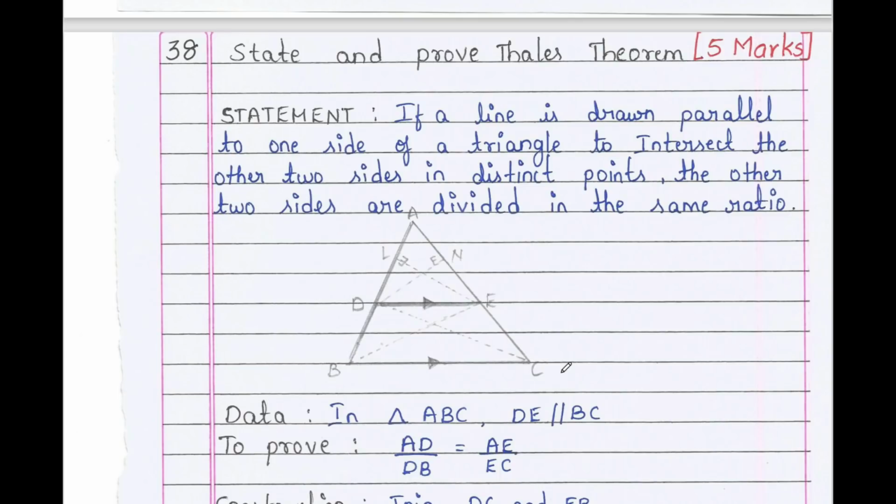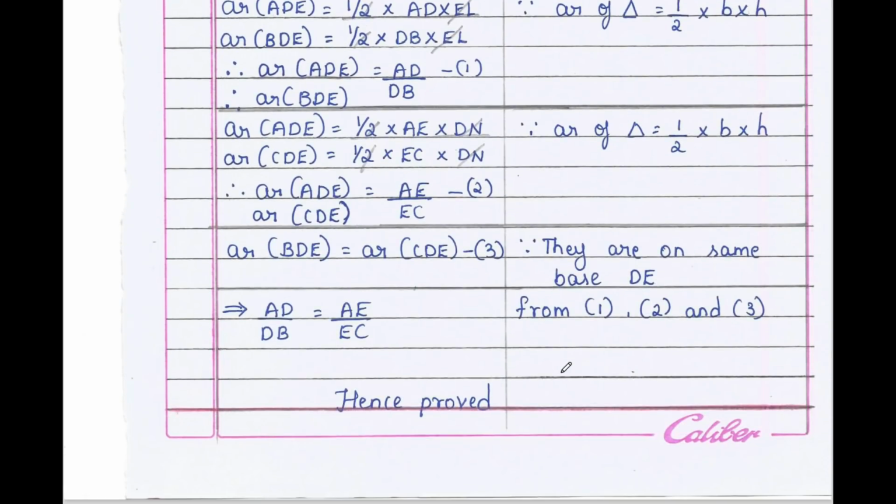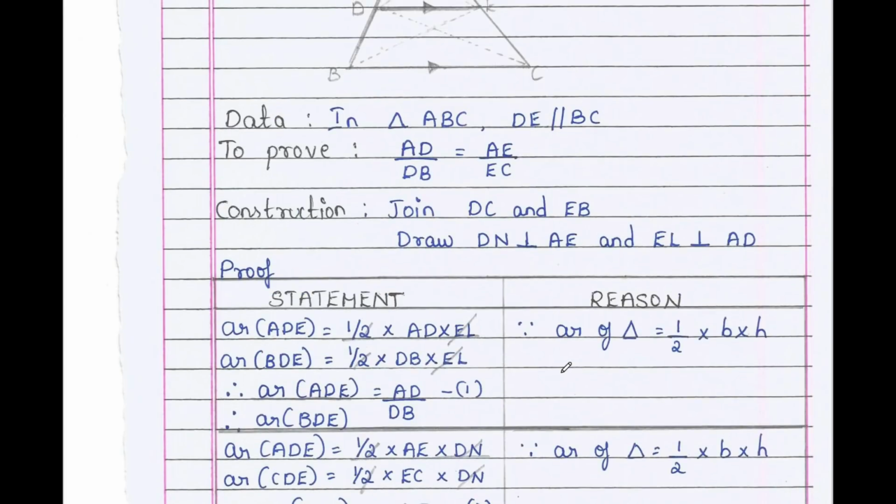So students, this Thales theorem: if a line is drawn parallel to one side of a triangle to intersect the other two sides in distinct points, the other two sides are divided in the same ratio. Very simple and important theorem for 5 marks. With this you can learn state and prove Pythagoras theorem and areas of similar triangles and also the criteria. You need to learn all these theorems for the exam.